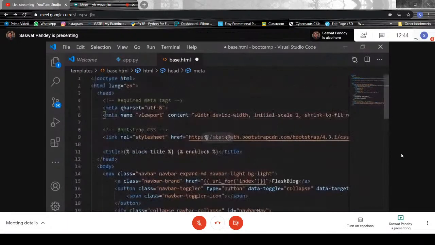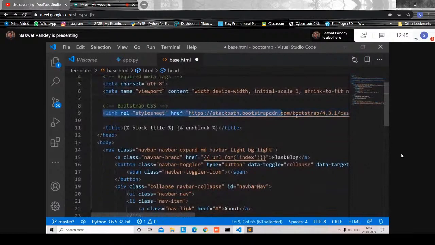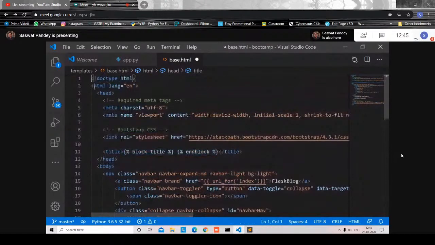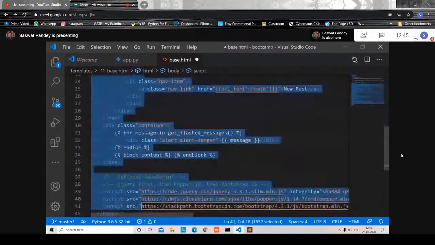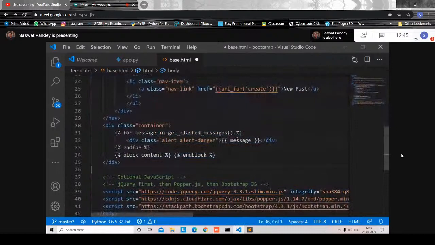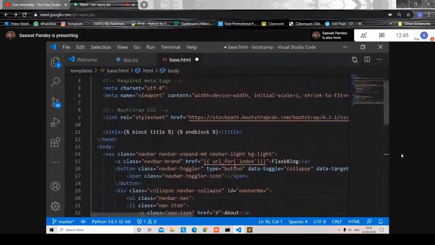So these meta tags I have told you, this is the basic style sheet. Again, this is very, very basic stuff. You can learn it in hours from W3Schools. Now I'll tell you about the base.html thing. Whenever you create a base file, you create this block title and end block. So from the next HTML, whichever HTML we make, we don't need to code all this stuff. It will be automatically retained. All we need to do is code inside this block.